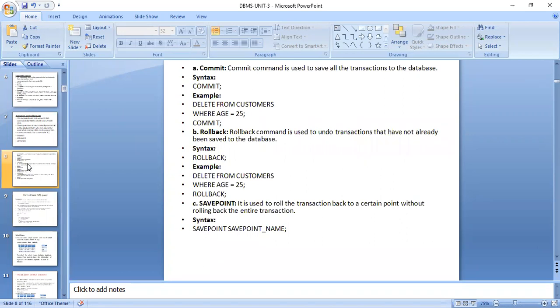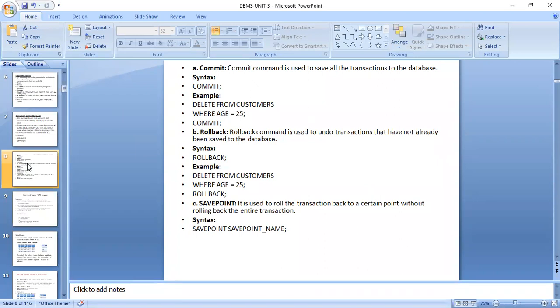So let's come to the commands, the syntax and the examples in this slide. The commit command is used to save all the transactions in the database. The syntax for this is commit. For example: delete from customer where age is 25, commit. That's all. After giving the commit, the second command is rollback. Rollback is used to undo transactions that have not yet been saved to the database. The syntax is rollback. Note that DBMS is not case sensitive. We can write it in any form, but for clarity we are writing it in capital letters.